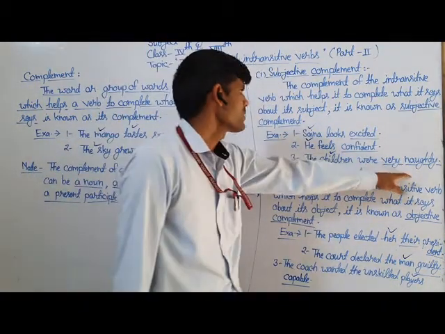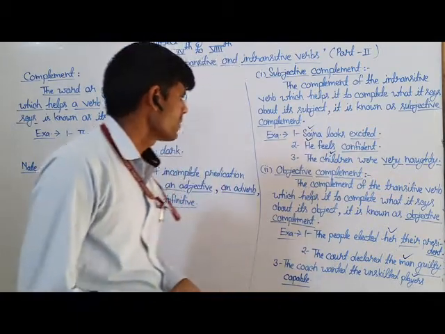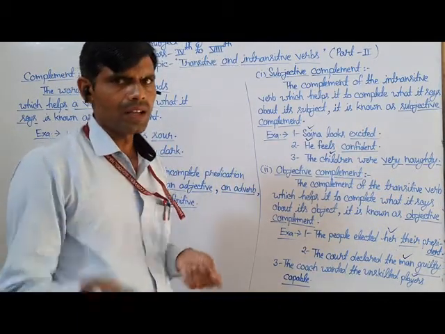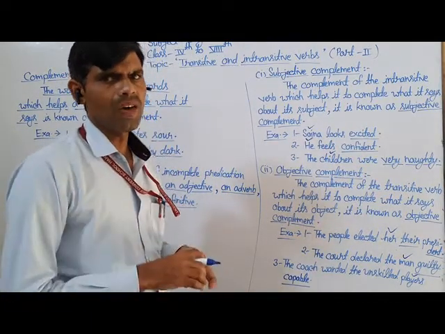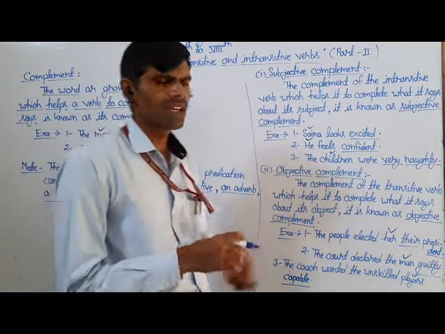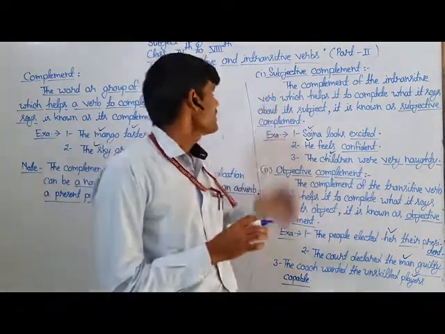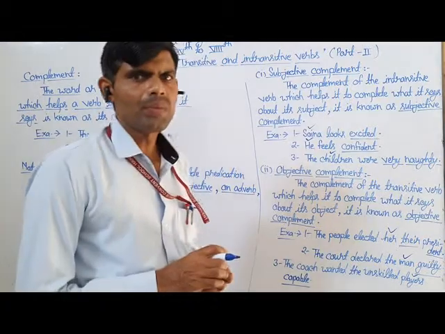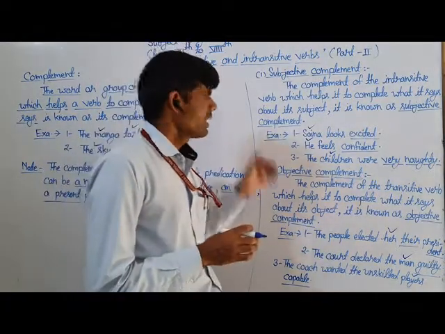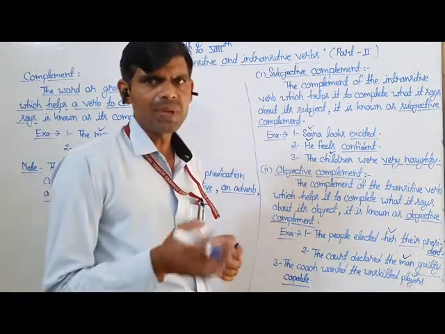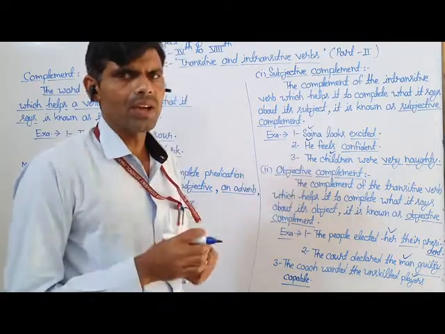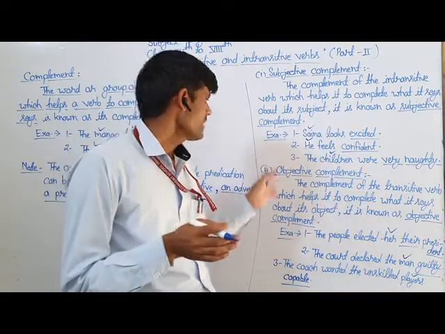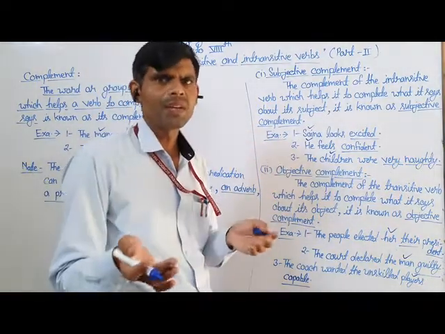So this is also counted as a subjective complement. So we can say that the complement which gives details or additional information about its subject is called the subjective complement. If the verb is intransitive, the complement will be subjective, and if the verb is transitive, the complement will